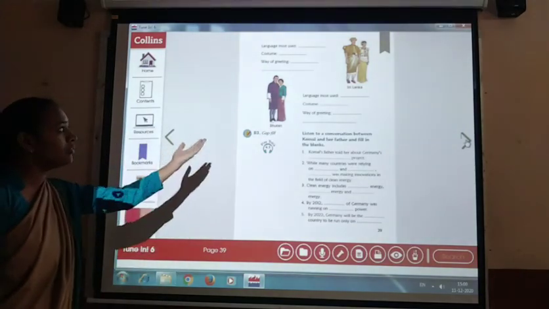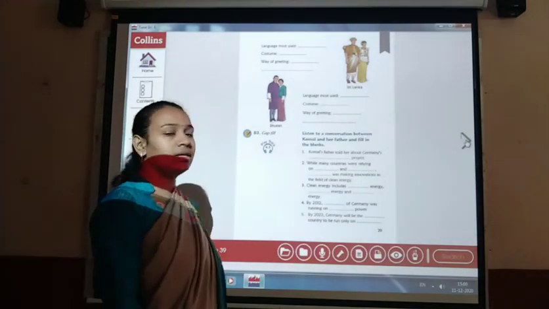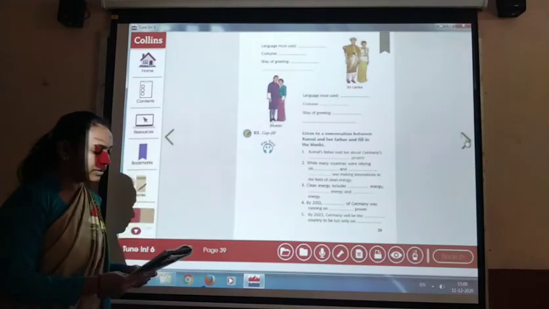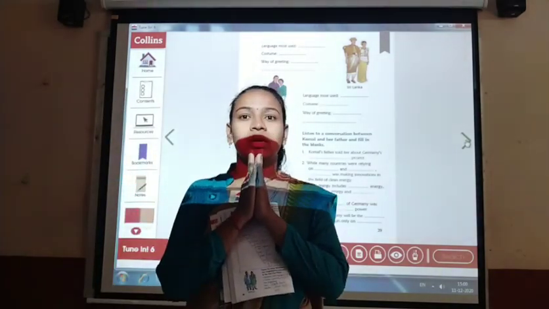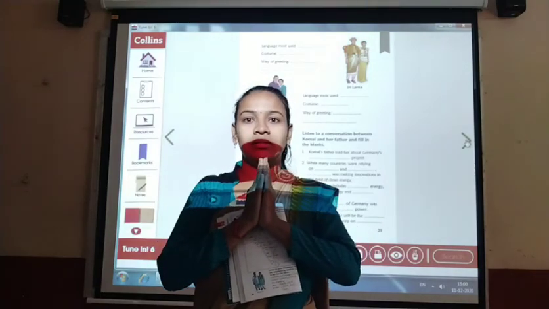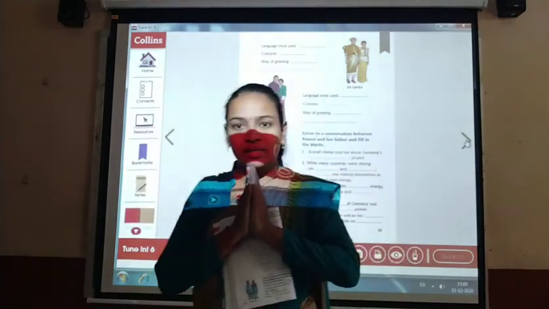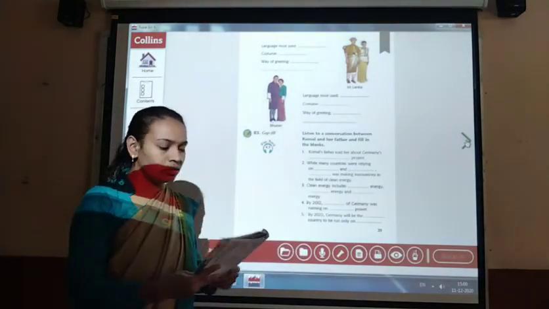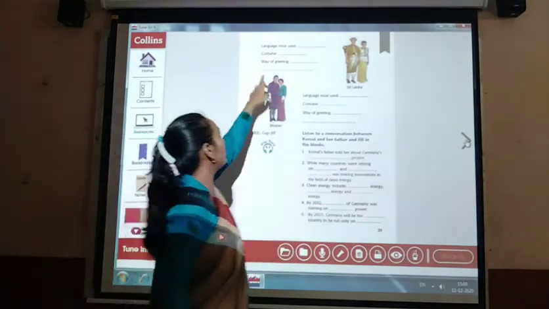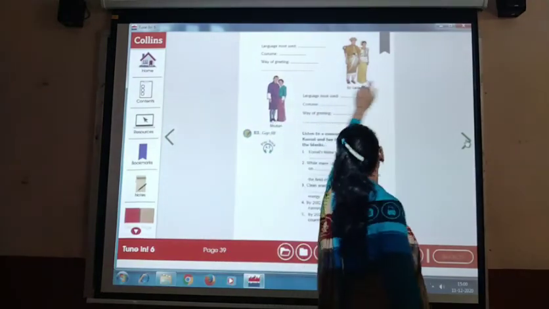Okay, and what is the way of greeting in Sri Lanka? They greet by joining their hands and saying namaste, like Indians. They join their hands and say namaste, and they also shake hands. This is the way of greeting of Sri Lankan people.